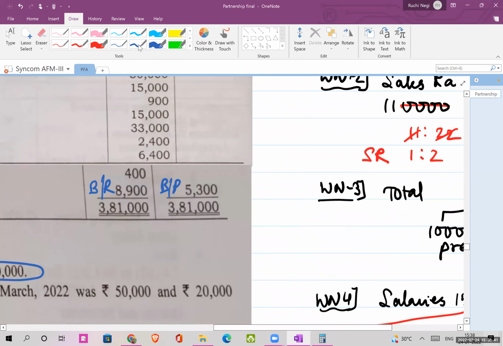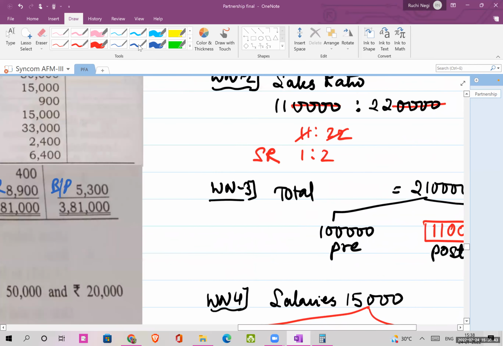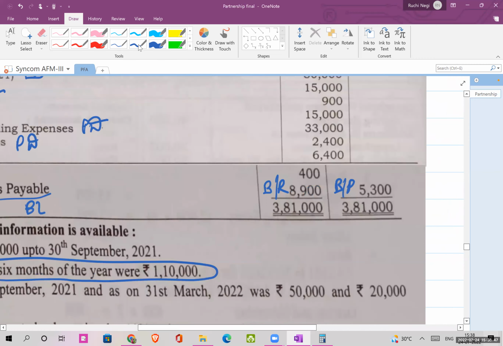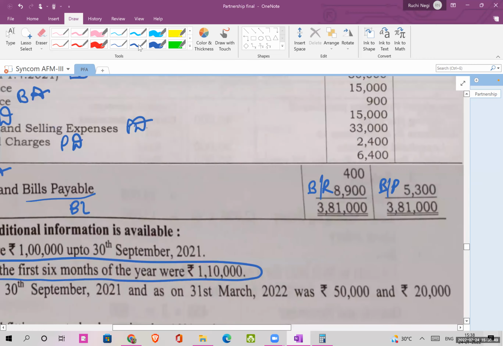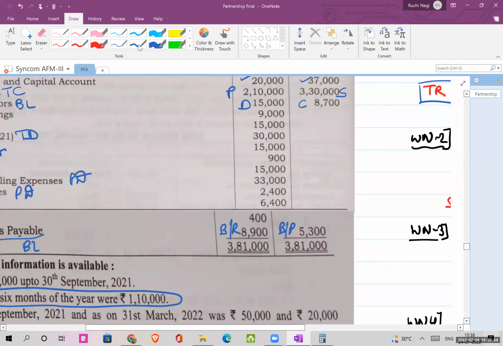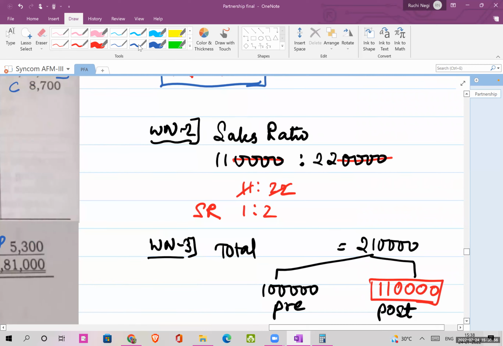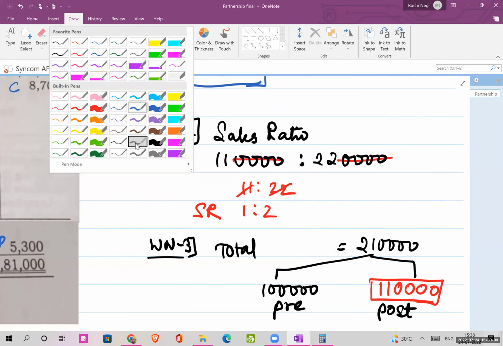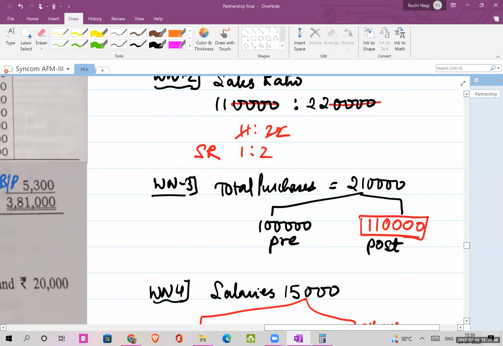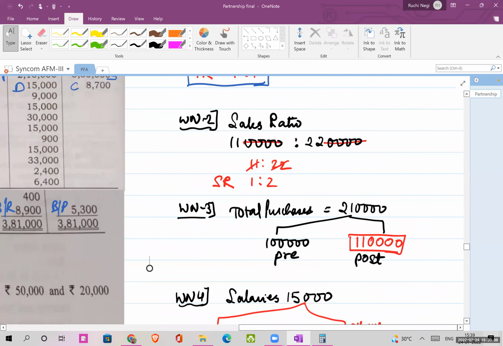I guess purchases are also there in the same way. Sales are there, purchases are also there. This part is for sales and this part is for purchases. Purchases also they have clearly said that purchases are 2,10,000, out of which the 1,00,000 of purchases is pre-period purchases.